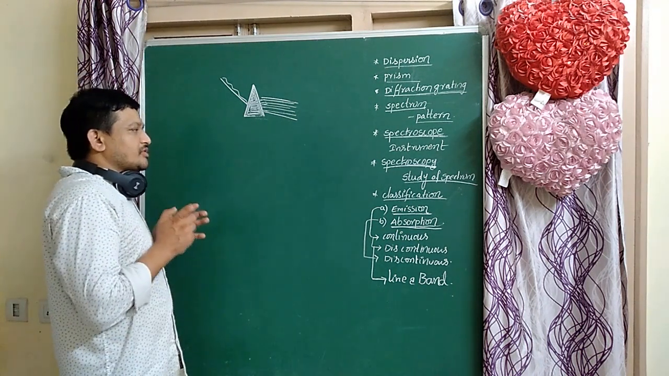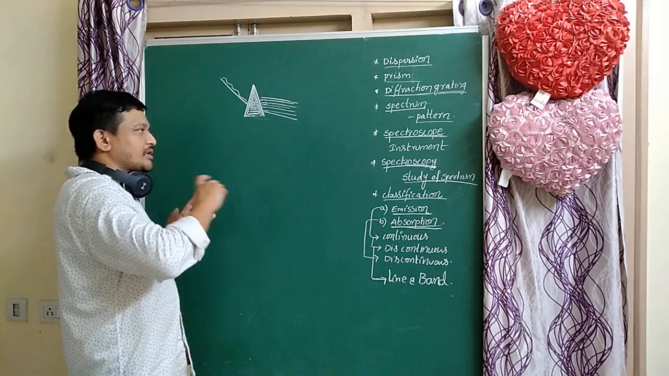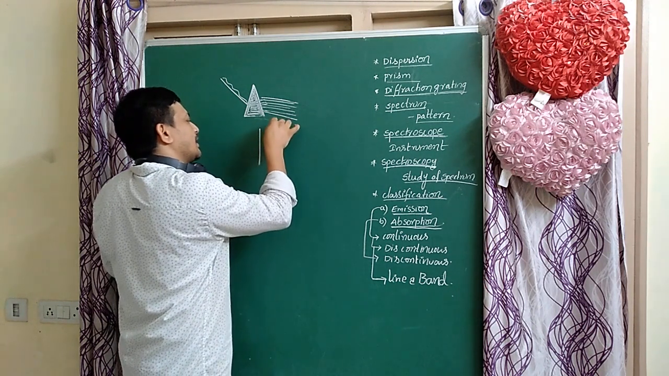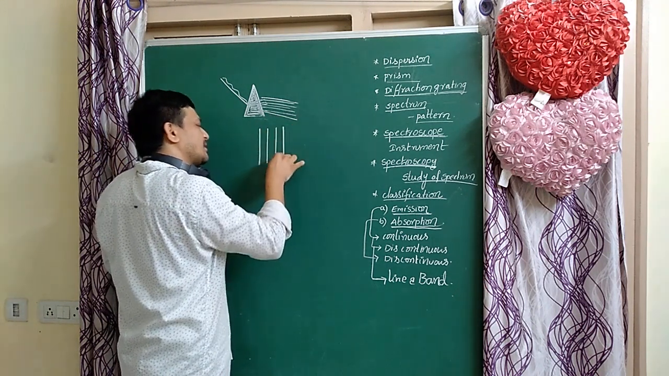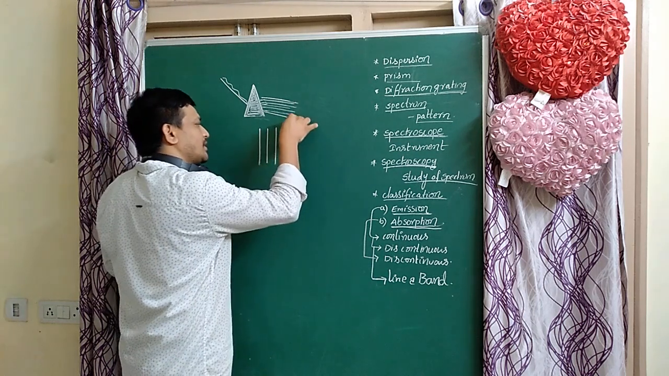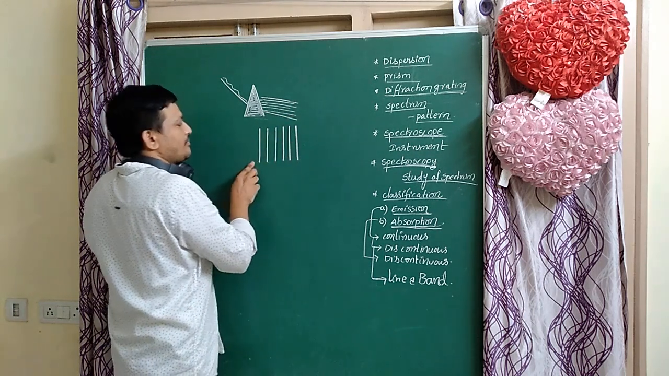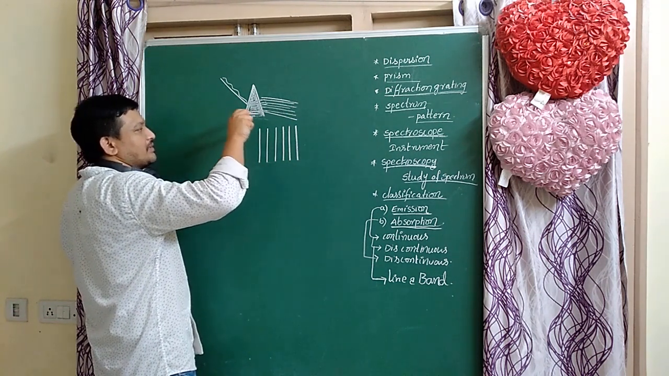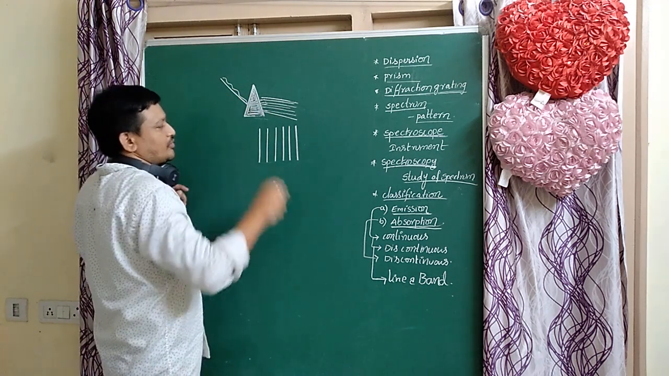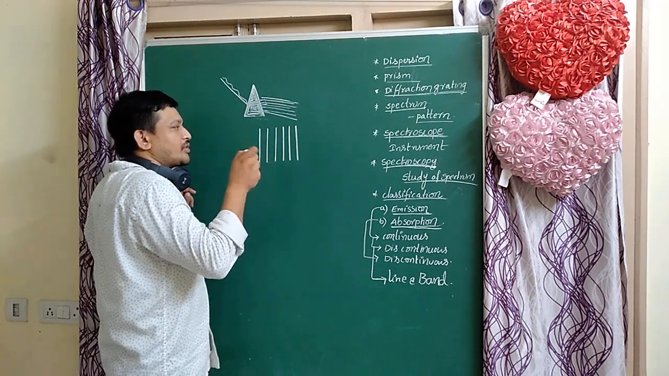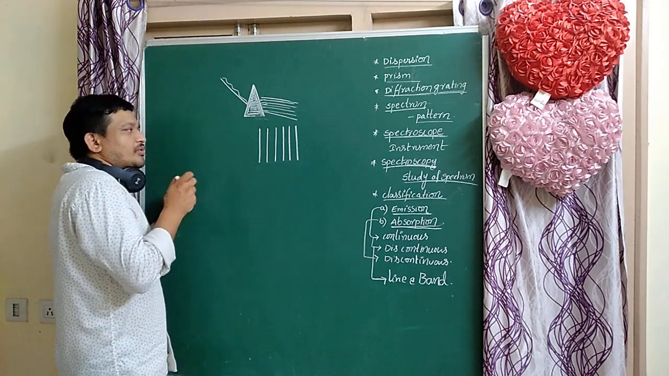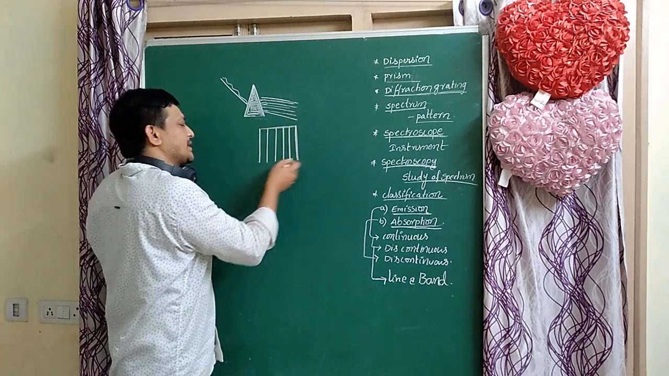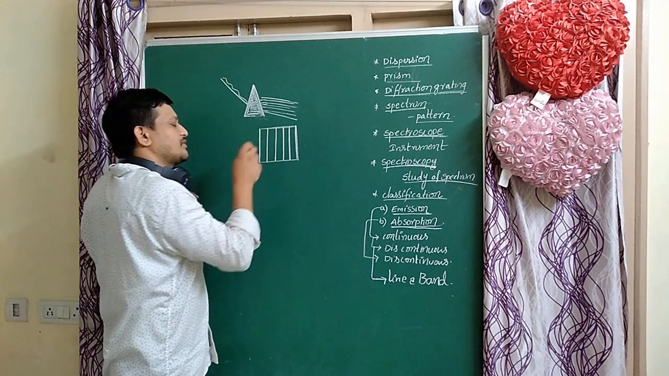So what is the emission spectrum? First, what is a spectrum? The pattern of wavelengths or radiation, a group of wavelengths, is called a spectrum. When the light passes through the prism, splitting of wavelengths is possible, and that is obtained on a photographic film. That arrangement of wavelengths in increasing or decreasing order is called a spectrum.